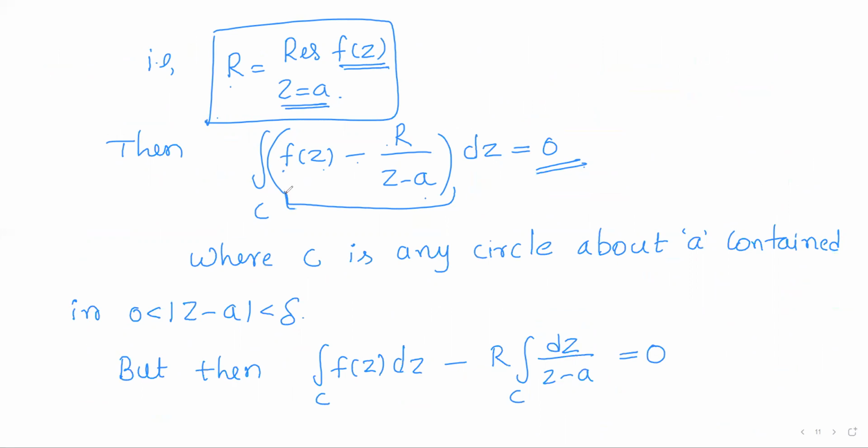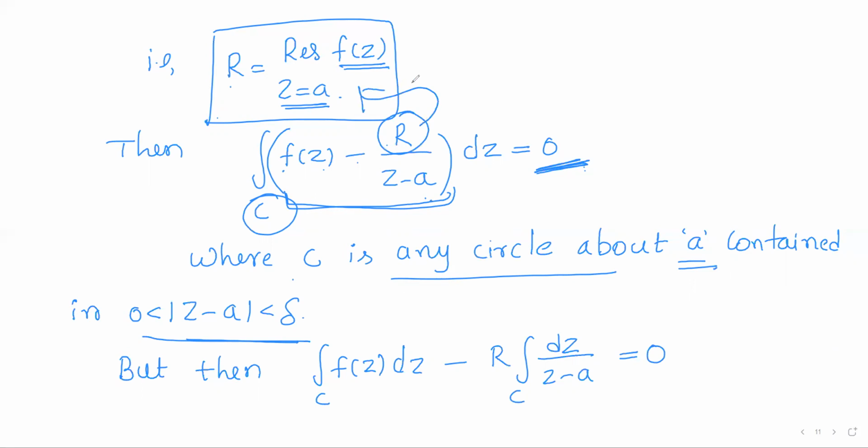That means the integral of this function over the homology basis element is 0, right? Where c is any circle centered at the isolated singularity a contained in the deleted neighborhood. So as the deleted neighborhood is a doubly connected region, any circle forms a homology basis element, and the integral of this function over any homology basis element, which is nothing but the period, will be equal to 0, as we have assumed r is the residue of the function f of z at z is equal to a.